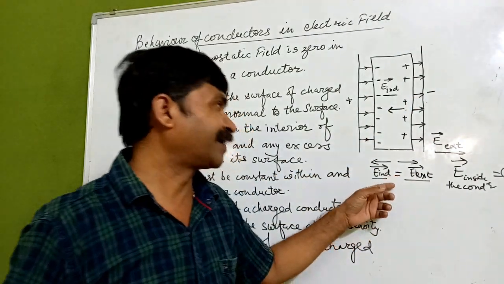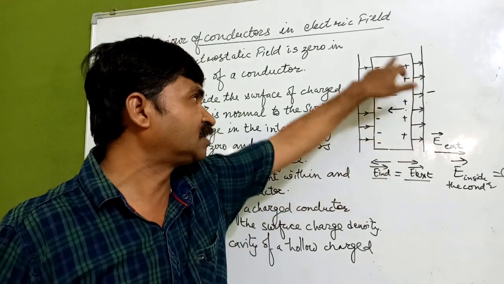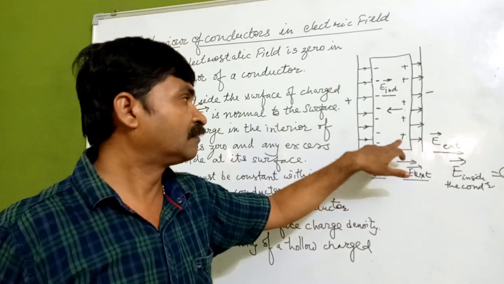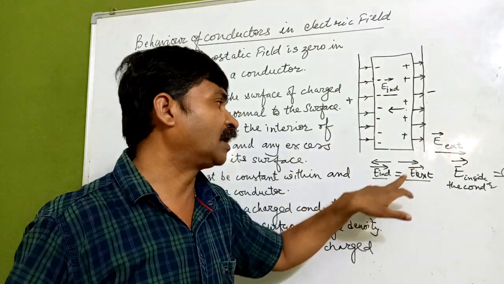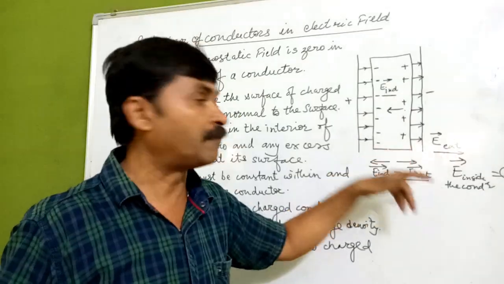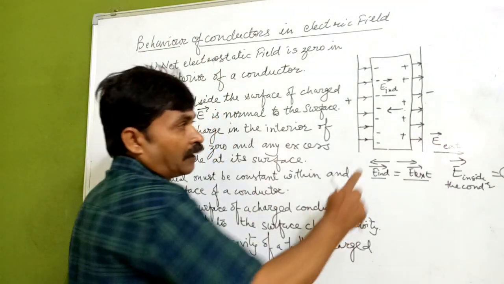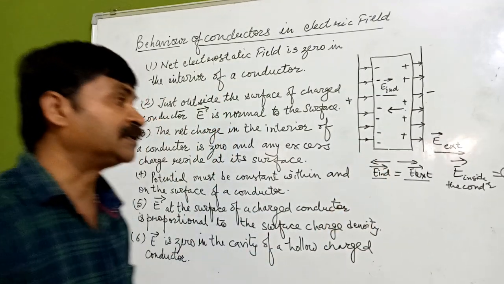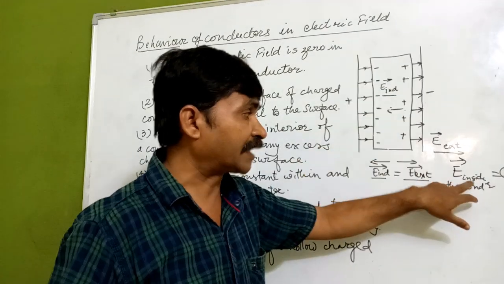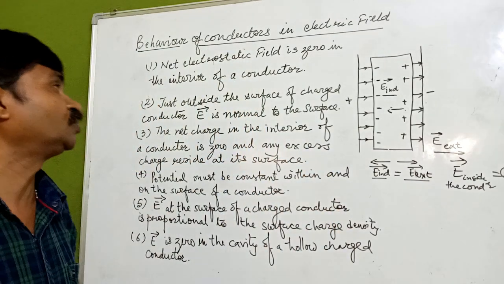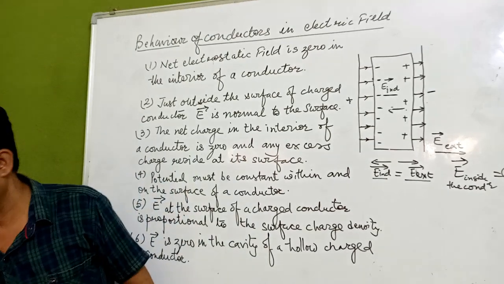So finally, the individual electric field inside the conductor, because of this movement, is opposite and equal in magnitude to the external electric field. The ultimate result is that inside this conductor the electric field is going to be equal to zero. This is the reason.